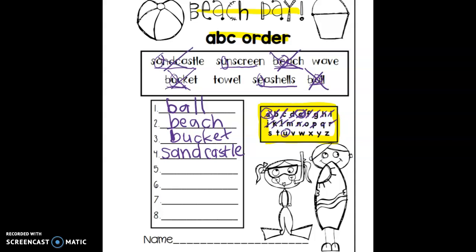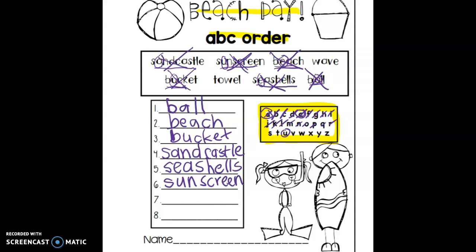Now we still have 2 more words that start with S. One has a U as the second letter and one has E. Which one comes first in the alphabet, U or E? E is correct. So number 5 is going to be seashells. Cross it off. That leaves just one word left that starts with S, and that word is sunscreen. Go ahead and write sunscreen for number 6. And then cross it off.